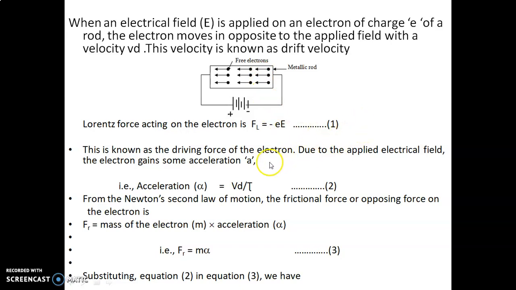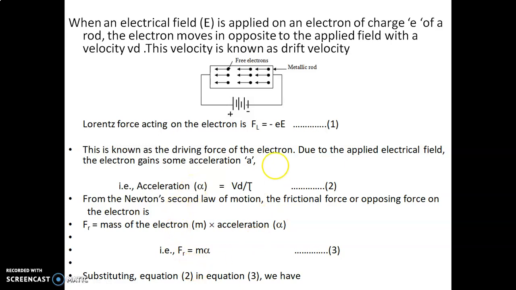We know the basic definition of acceleration: velocity by time. Here, the acceleration alpha, or a, of free electrons equals drift velocity by collision time. Drift velocity means the average velocity of the electron, divided by collision time tau. This is the expression for acceleration of a free electron.